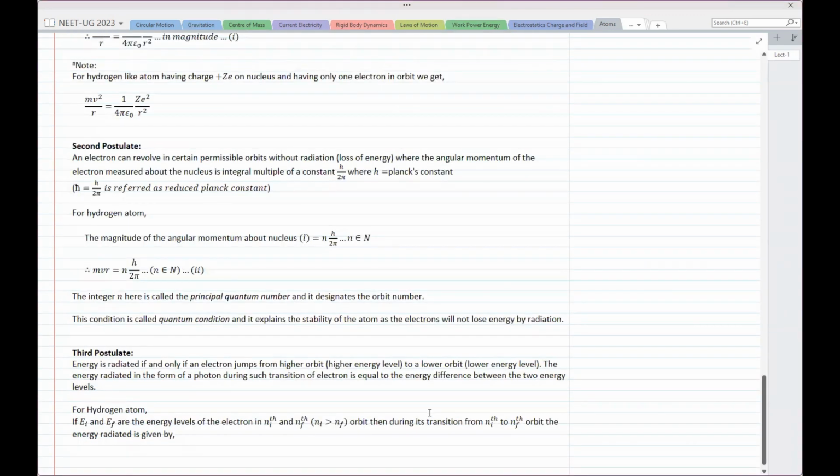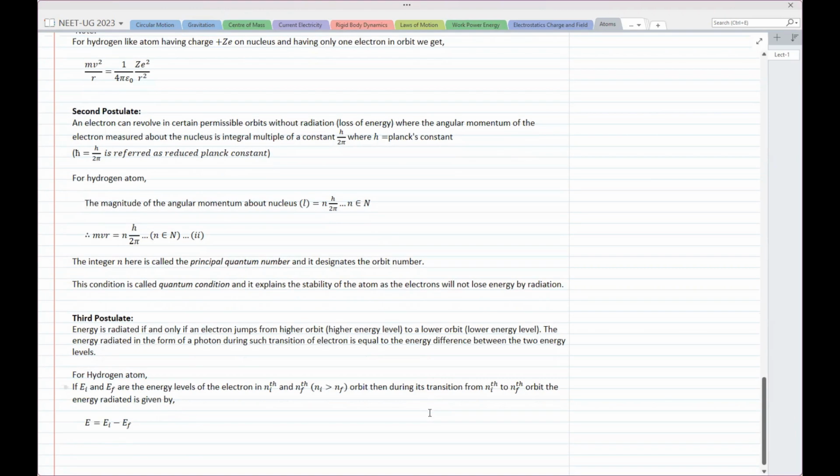For a hydrogen atom, if EI and EF are energy levels of the electron in the initial and final orbits, I and F I'm using for initial and final, then during its transition from the nth to the nth orbit, the energy radiated is equal to the energy difference between the two. So E is equal to EI minus EF, and E is h nu.